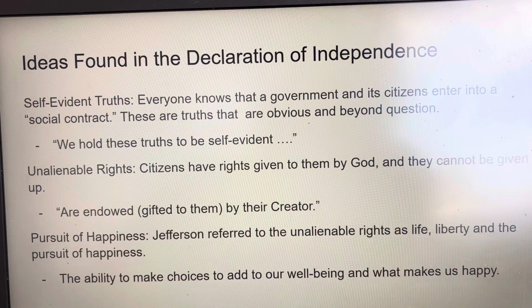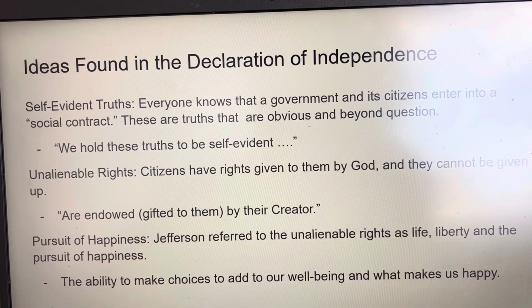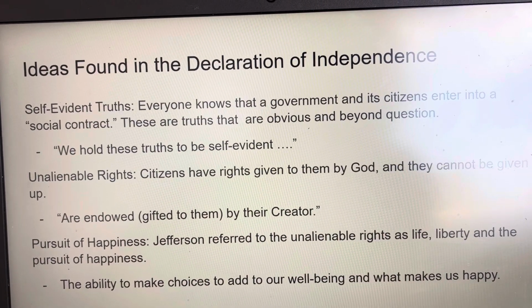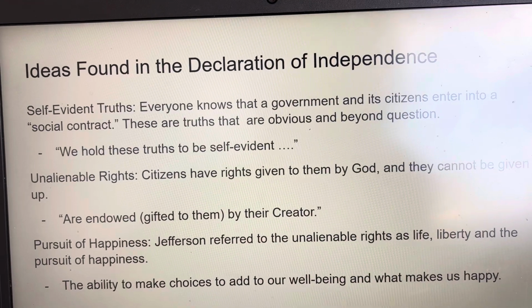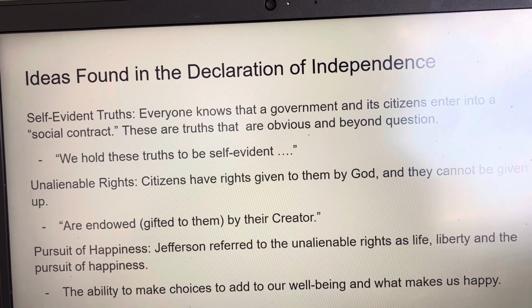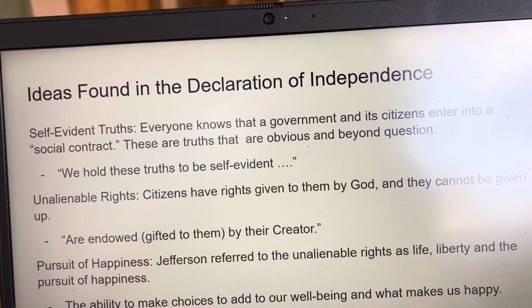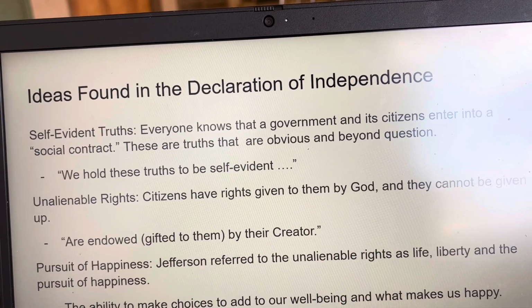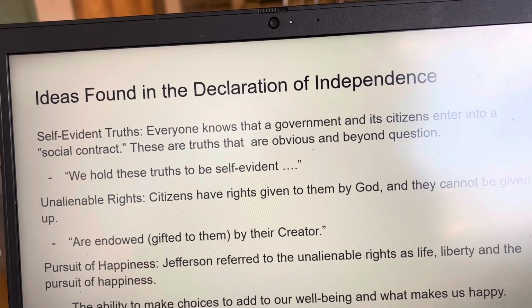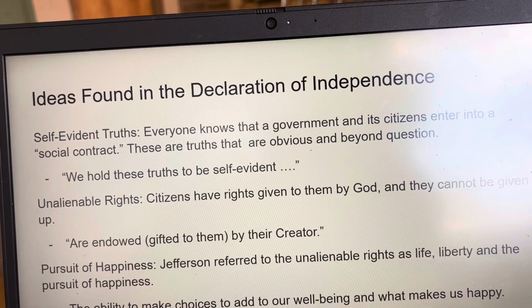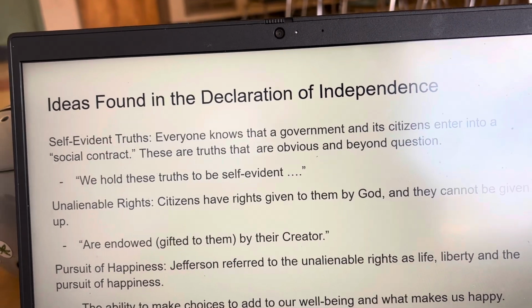Unalienable rights. Citizens have rights given to them by God, and they cannot be given up. These, quote, unalienable rights are endowed or gifted to them by their Creator. These rights are a natural part of us and refer to specific qualities that make us human. Without these rights, we would lose our humanity and be no better than ordinary animals.